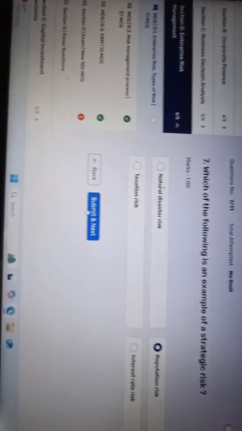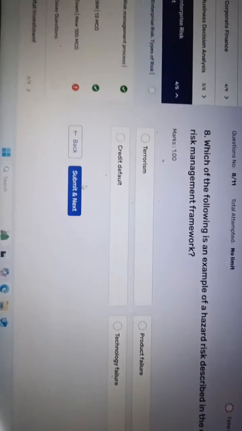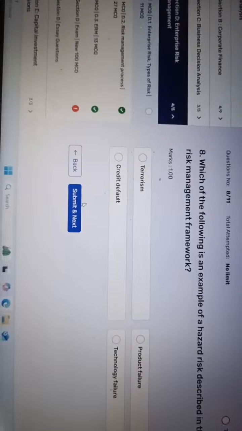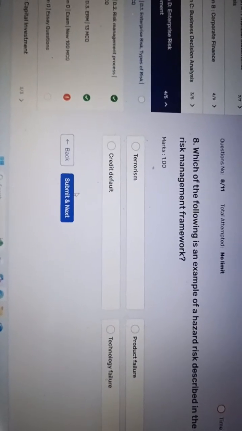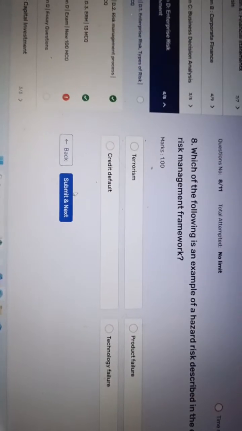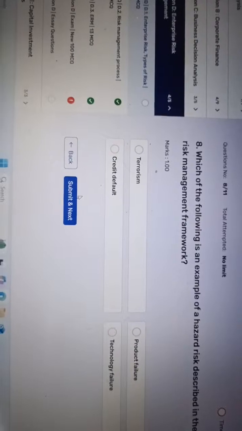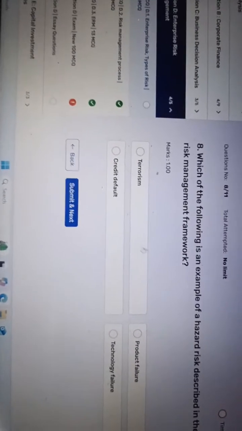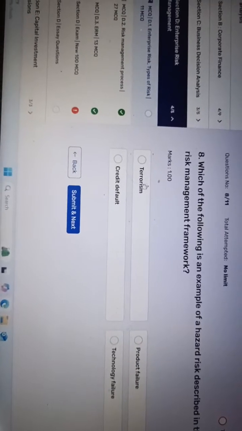Let's go. Now we are in question number 8. Which of the following is an example of hazard risk? Hazard risk, I already told you, is a natural disaster, which is an unexpected event that happens to the entity. This is a very simple question. I think there is terrorism.